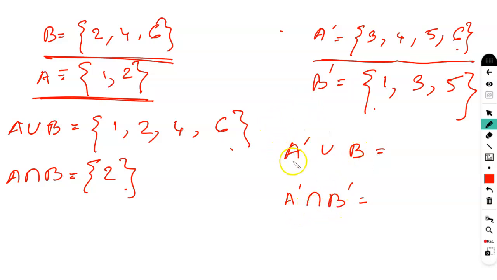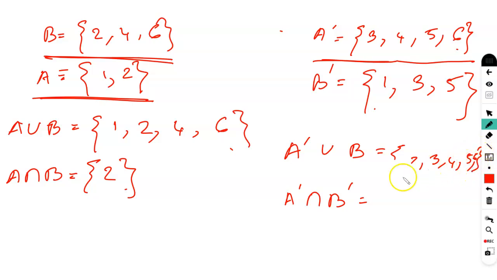So to calculate A dash union B, we have A dash here and B here. Either it should be present in B or in A dash or in both. So we can see that 2, 3, 4, 5, 6. Other than 1, every other number is present. So 2, 3, 4, 5, 6.